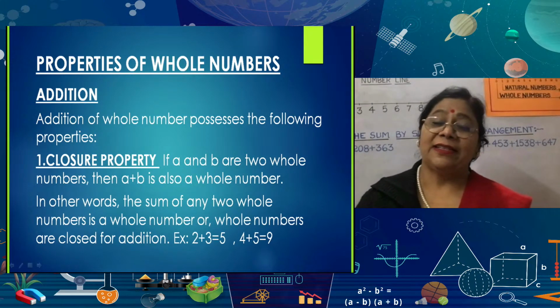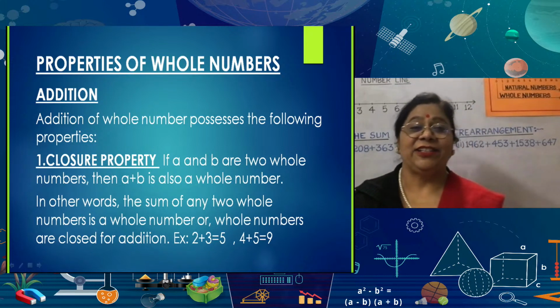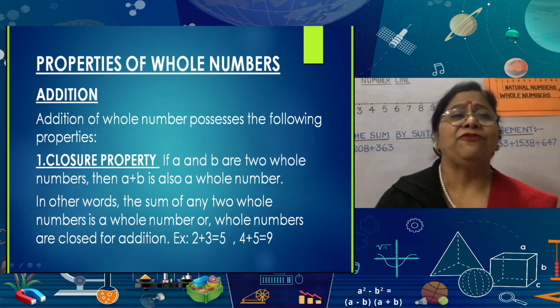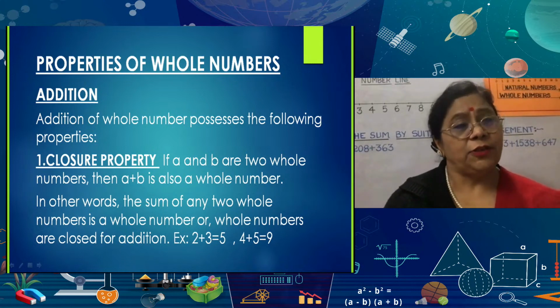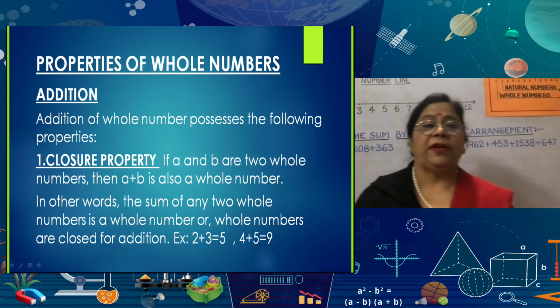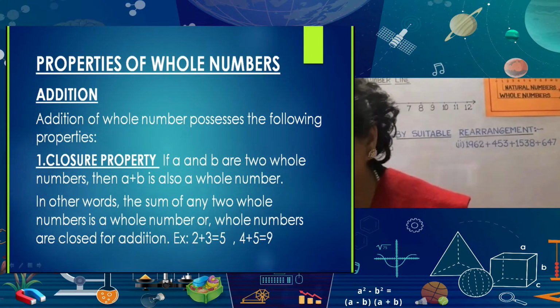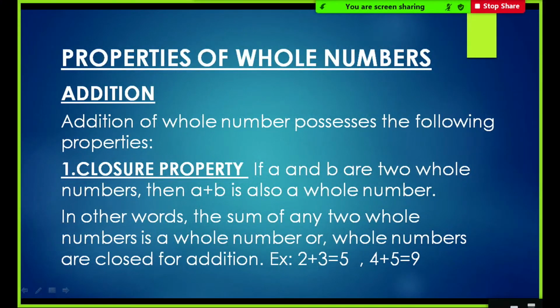Properties of whole numbers. Today we will discuss addition. So addition of whole numbers possesses the following properties. First is the closure property, as you all can see on your screens. So I'll request ma'am to continue and let us know about these properties of whole numbers. So ma'am. Yes. Addition of whole numbers possesses the following properties.